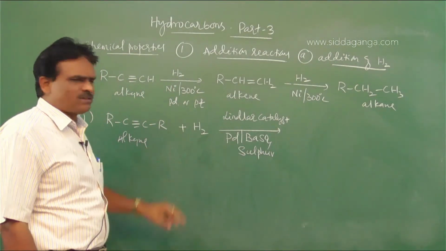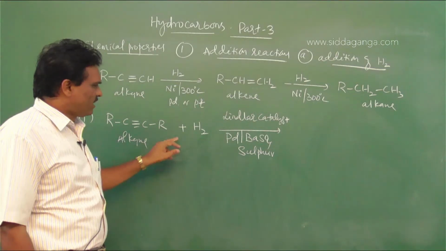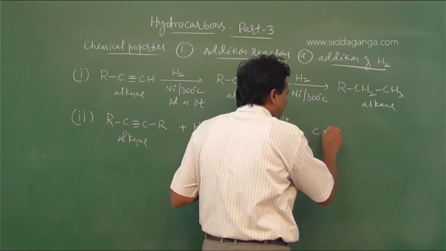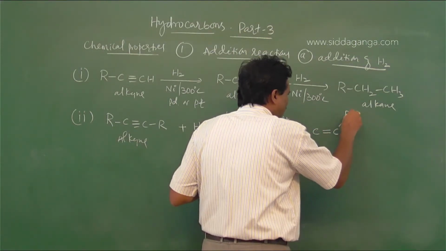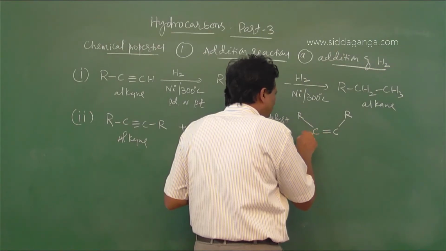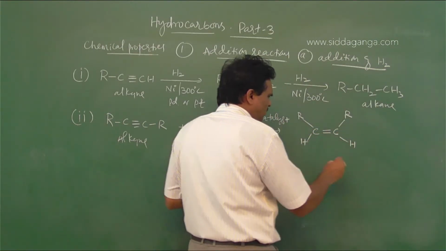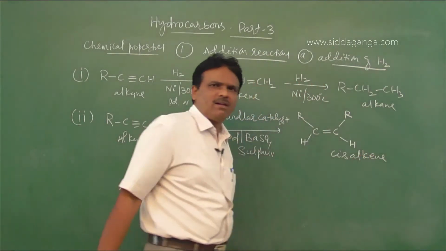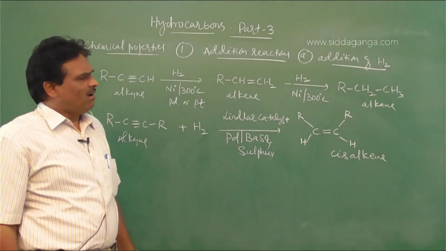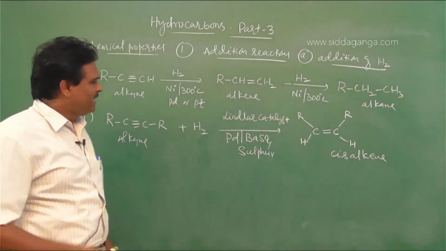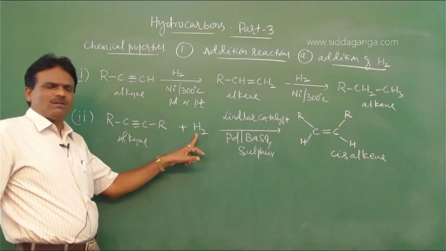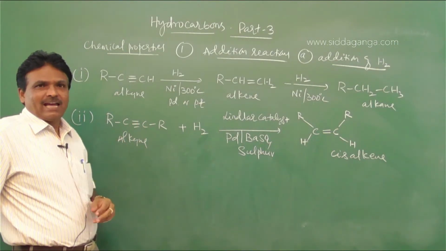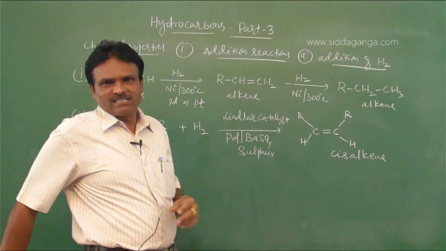It undergoes addition reaction to form a cis alkene, C double bond C, with R, H and R, H. So this is a cis alkene. Cis alkenes are formed by the addition of hydrogen to alkynes. The reaction is carried out in the presence of Lindlar's catalyst.